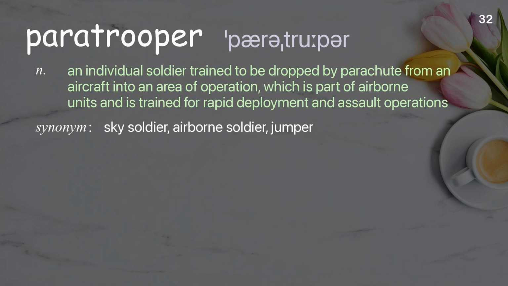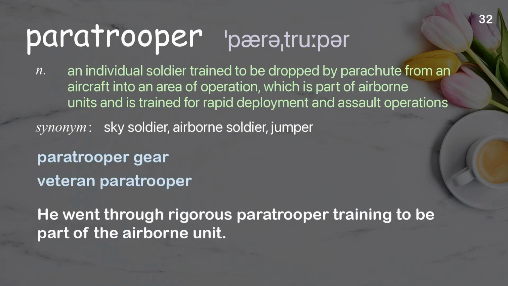Paratrooper. An individual soldier trained to be dropped by parachute from an aircraft into an area of operation, which is part of airborne units and is trained for rapid deployment and assault operations. Examples: Paratrooper gear. Veteran paratrooper. He went through rigorous paratrooper training to be part of the airborne unit.